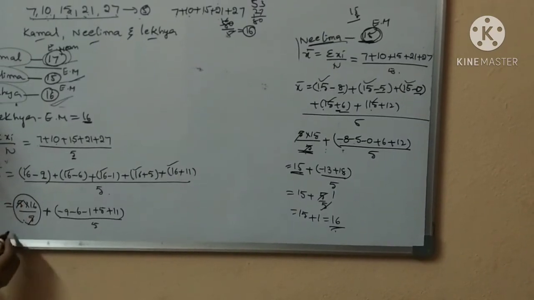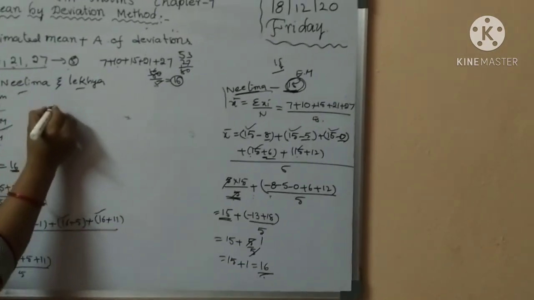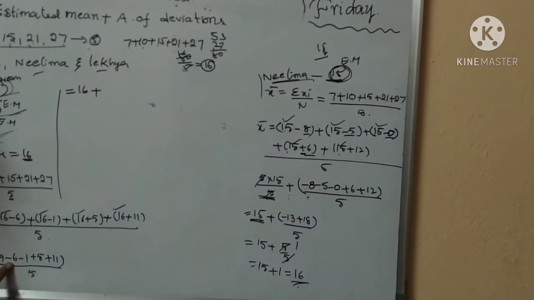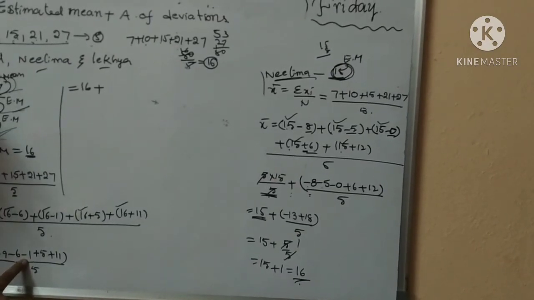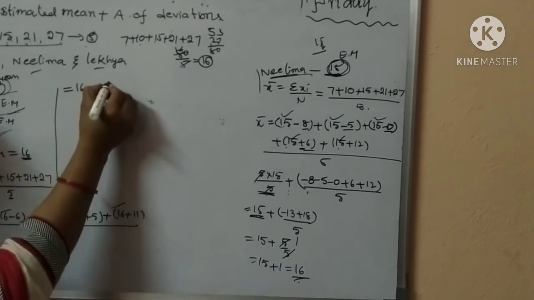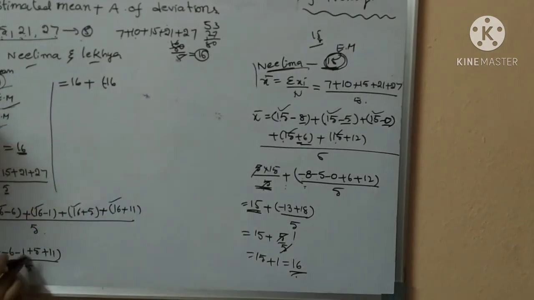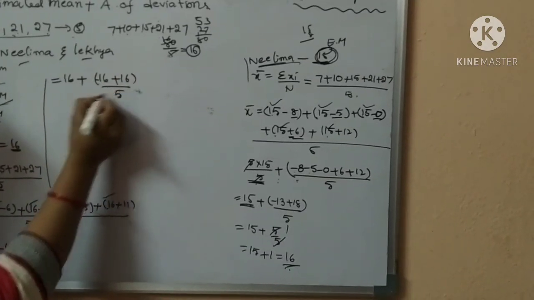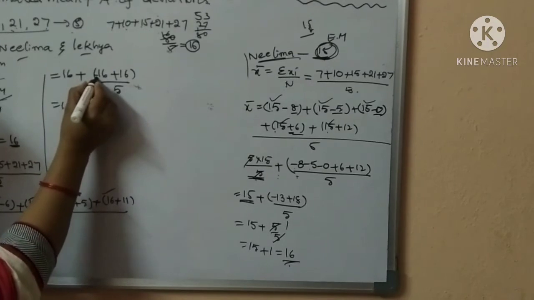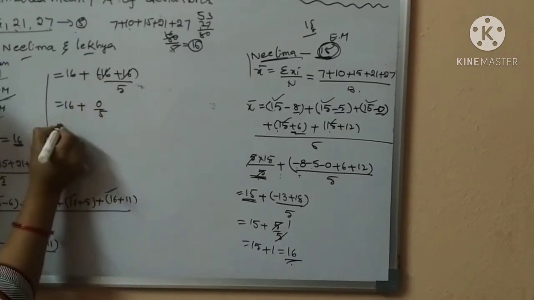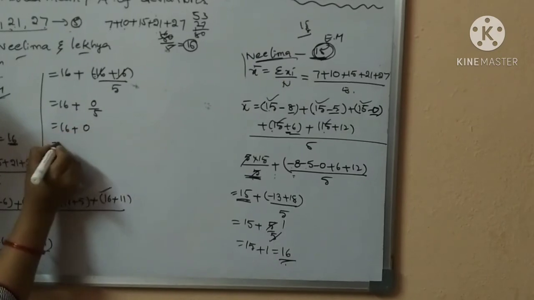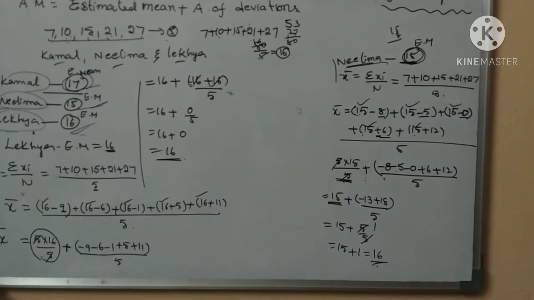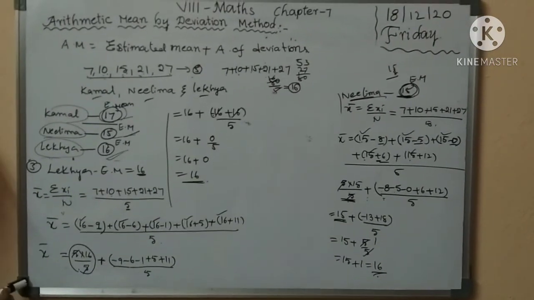5 cancels, remaining 16. So 16 plus minus 9 minus 6, 15, minus 1, 16. So 16 plus minus 16 plus 5 plus 11 plus 16 by 5. Minus 16 plus 16 is 0, by 5. 16 plus 0 by 5 means 16 is the arithmetic mean. So Lekhya gave the correct answer.